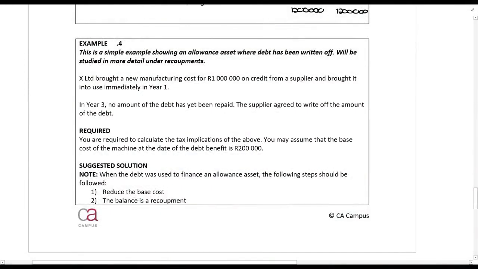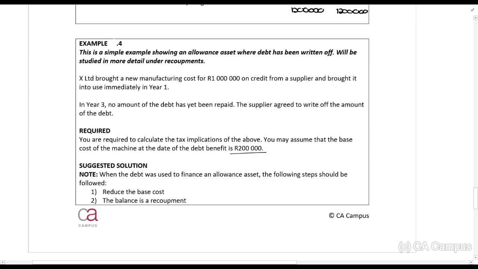Right then, guys, example 4. This is a little bit more to do also with section 19, so this is going to be a brief discussion. X Limited bought a new manufacturing machine for a cost of R1 million on credit from a supplier and brought it into use immediately in year 1. In year 3, no amount of the debt has been paid and the supplier agreed to write off the debt. You're required to calculate the tax implications above, and you may assume that the base cost of the machine at the date of the debt benefit is 200,000.